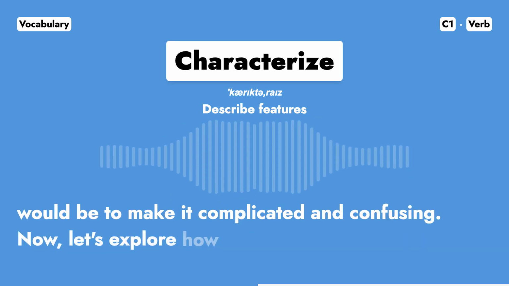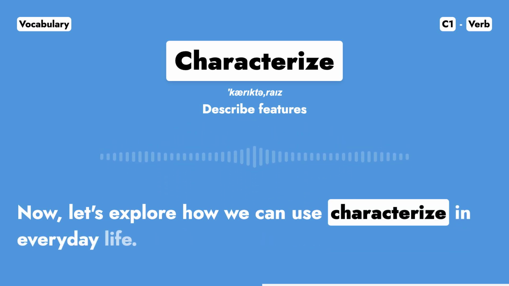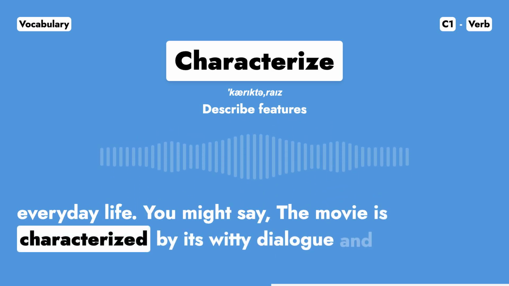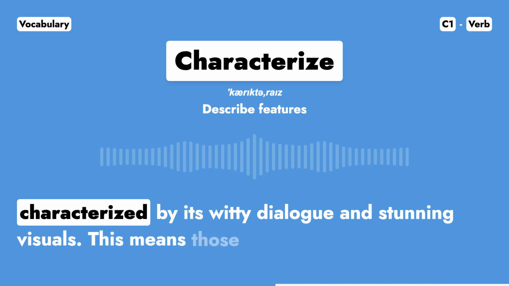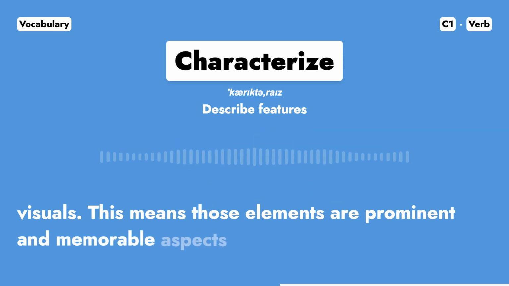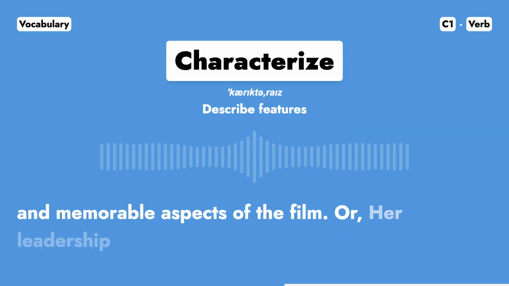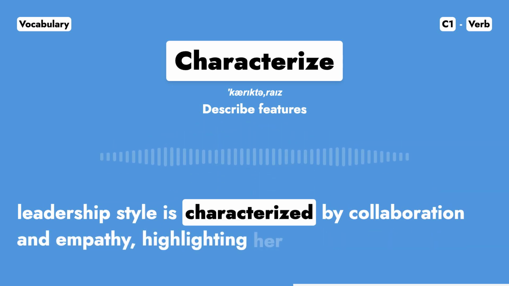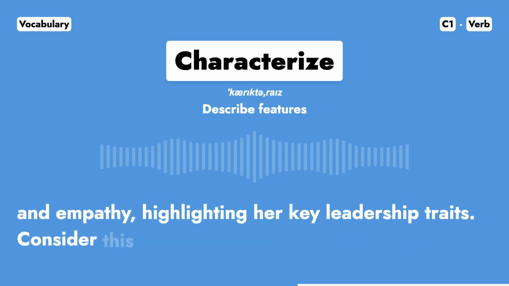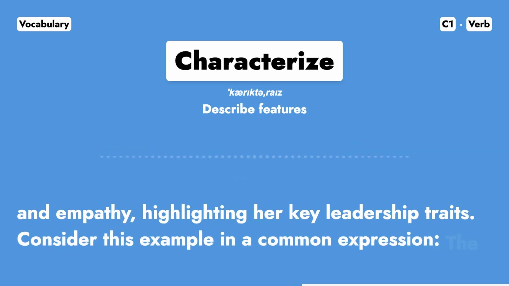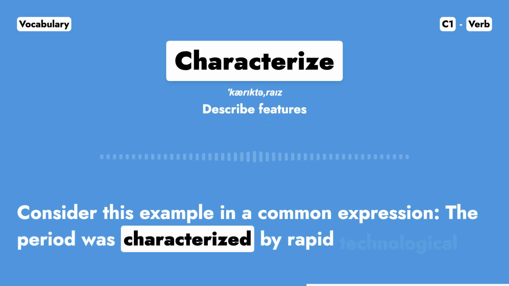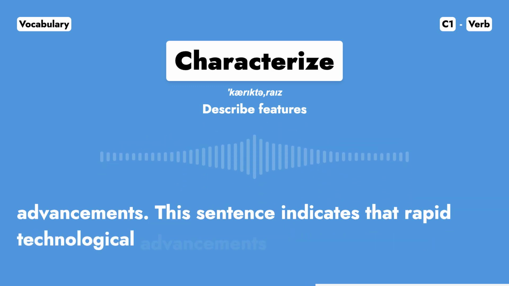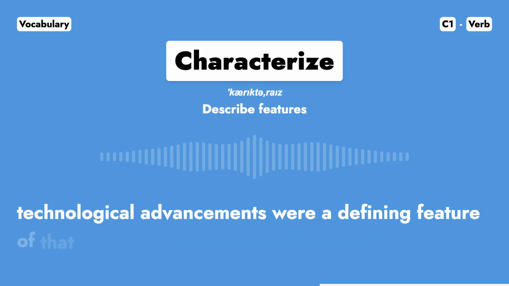Now, let's explore how we can use characterize in everyday life. You might say, the movie is characterized by its witty dialogue and stunning visuals. This means those elements are prominent and memorable aspects of the film. Or, her leadership style is characterized by collaboration and empathy, highlighting her key leadership traits. Consider this example in a common expression. The period was characterized by rapid technological advancements. This sentence indicates that rapid technological advancements were a defining feature of that time.